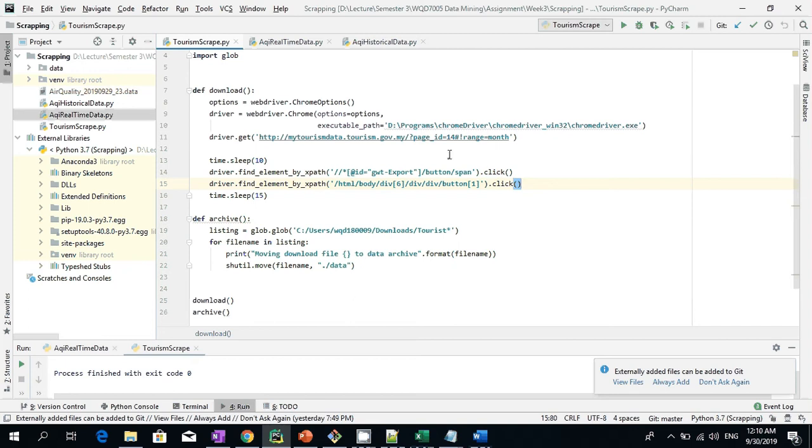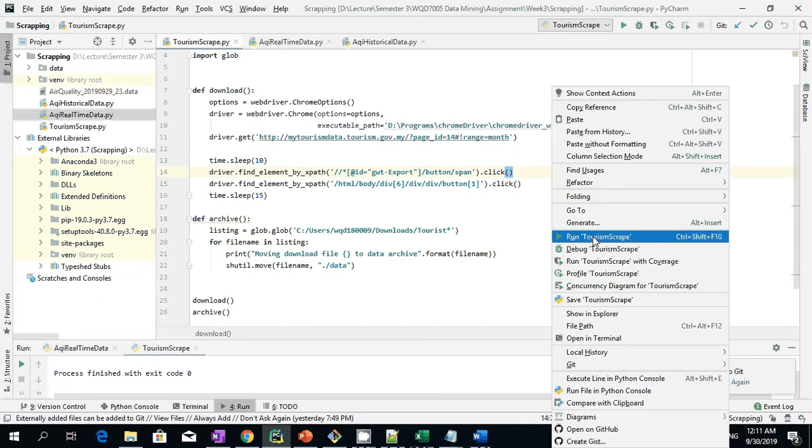Once these two clicks are sent, it will trigger the download of the tourism data. Once the data has been downloaded, I don't want to keep this data in my downloads folder. I want to move it into my data folder. So this is to find the files from my download folder and then move it into the data folder that I have. Now let's see this in action. Click run.